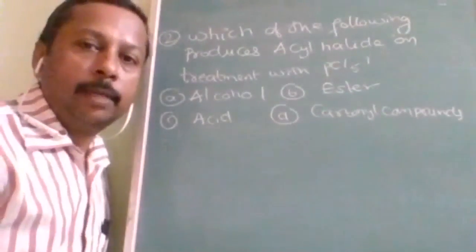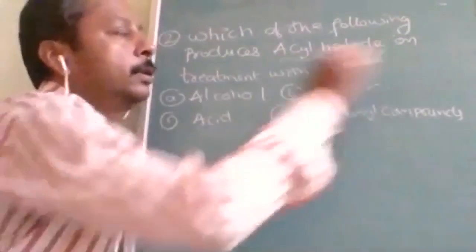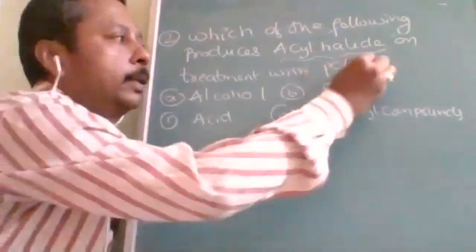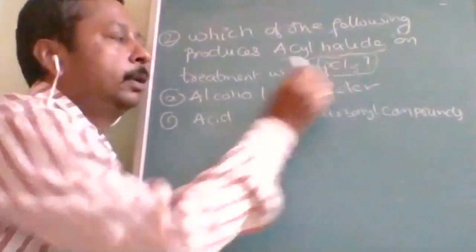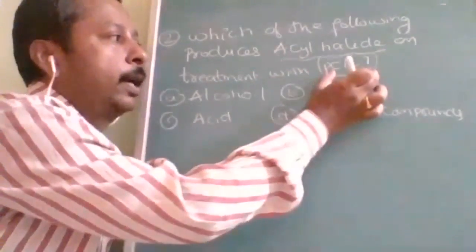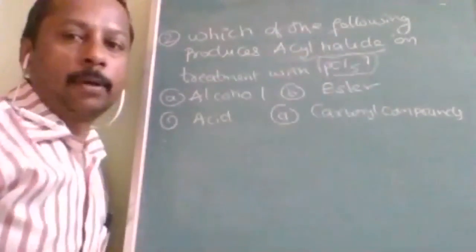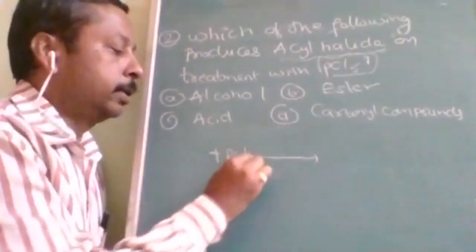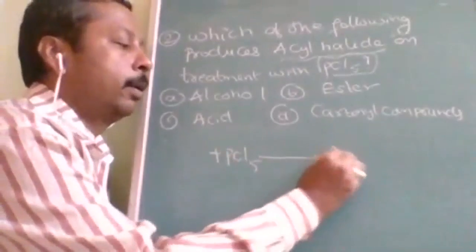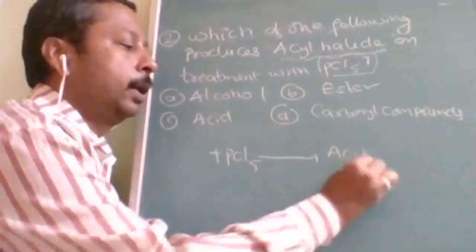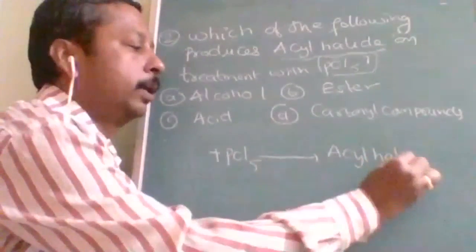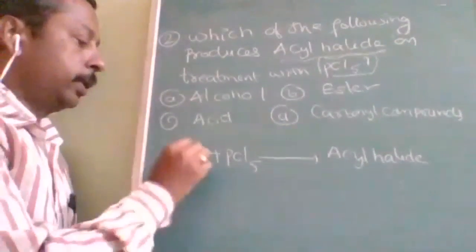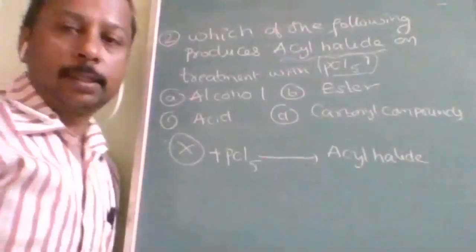Which of the following produces acyl halides? The product we want is acyl halide, and one of the reactants is given as PCl5. So which reactant, on reacting with PCl5, gives the product? There are two reactants. One reactant is given, PCl5, and the product they want is acyl halides. Now you can give a try. The options are with you. If one reactant is X, what is X among these?